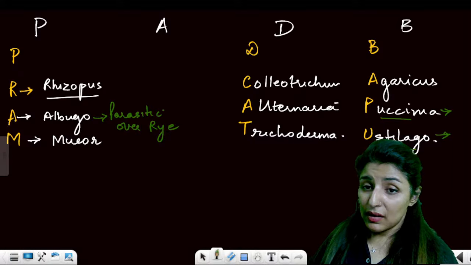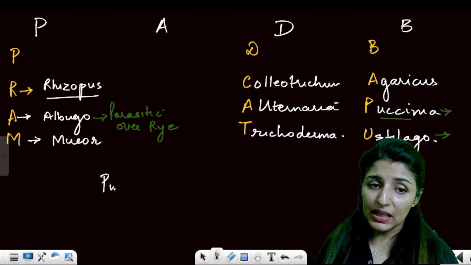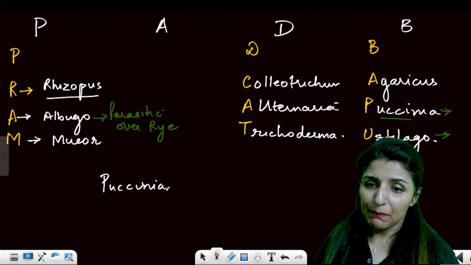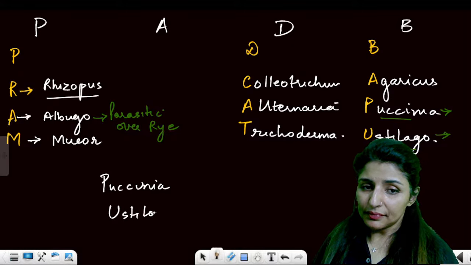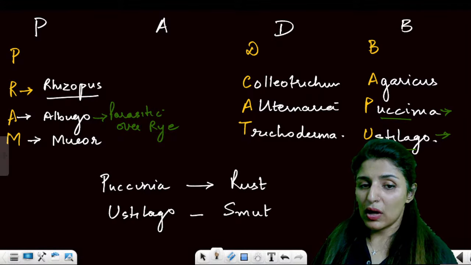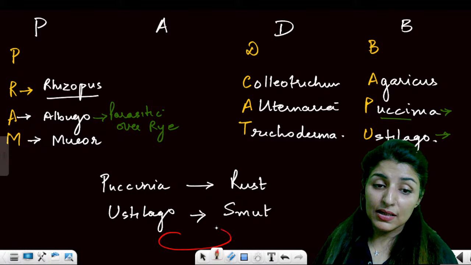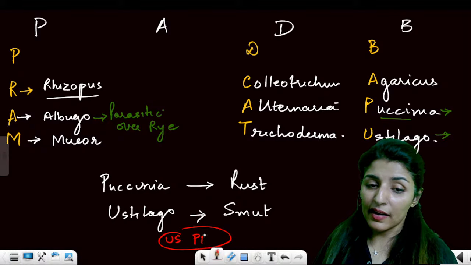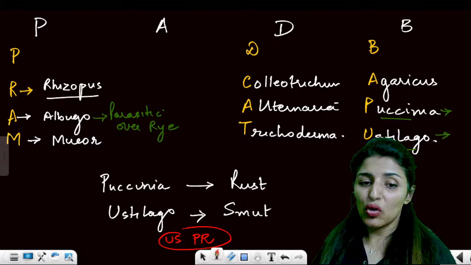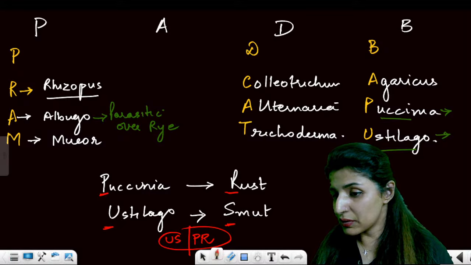So, for remembering Puccinia and Ustilago, we have another mnemonic. Ustilago causes smut, and Puccinia causes rust. So how do we remember this? USPR. Everybody wants US, United States permanent residentship, right? So USPR. So Ustilago causes smut and Puccinia causes rust. Are these points clear to everyone?